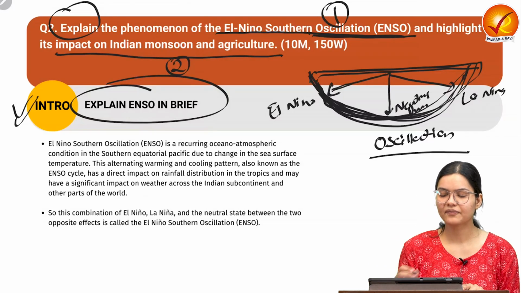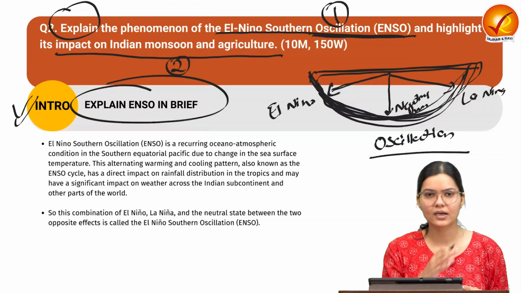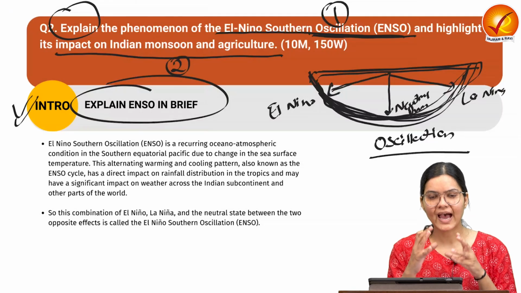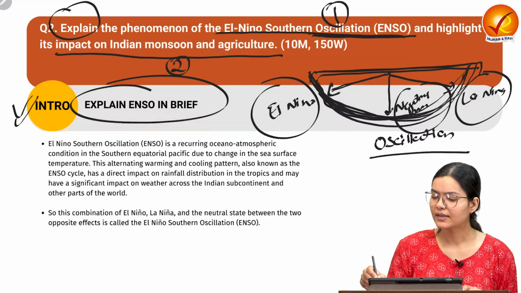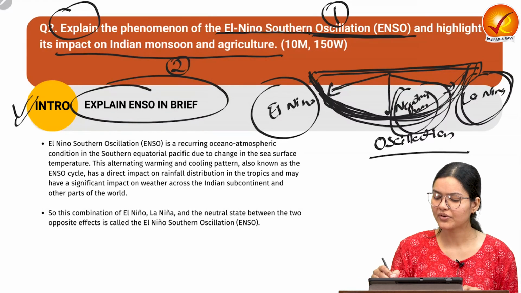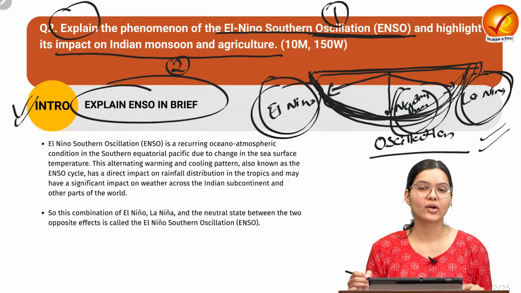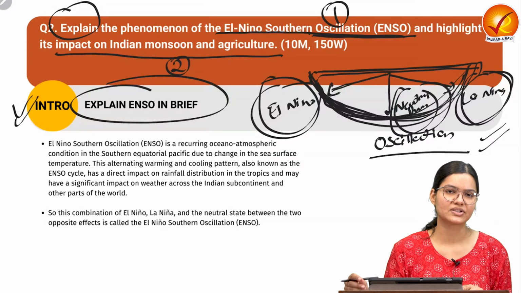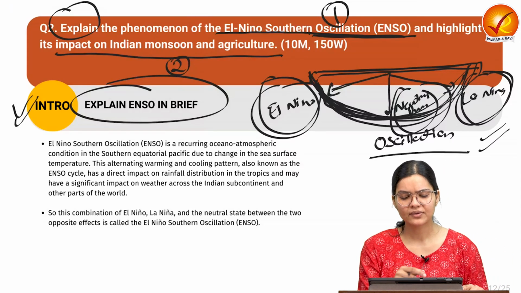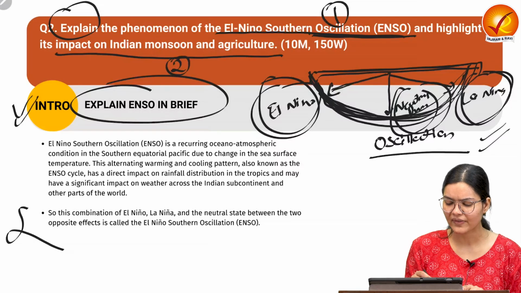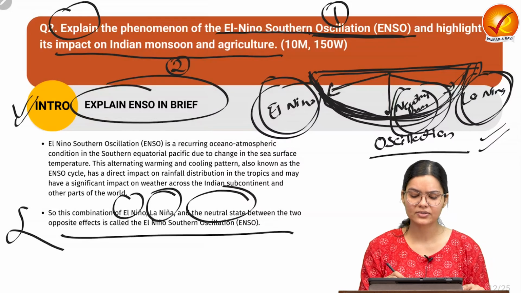So here we can see, if you consider the Southern Pacific Ocean, there is a recurring phenomenon which has a kind of oscillation of El Nino, neutral phase, La Nina, or La Nina, neutral phase, El Nino continuously. So this can be seen as an oscillation phenomenon in the Southern Oscillation. That is why it is known as the El Nino Southern Oscillation. So we have seen this particular phenomenon is a combination of El Nino, La Nina and the neutral state in the Southern Pacific. That is why it is known as ENSO.